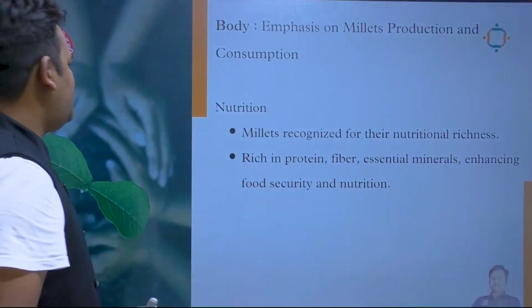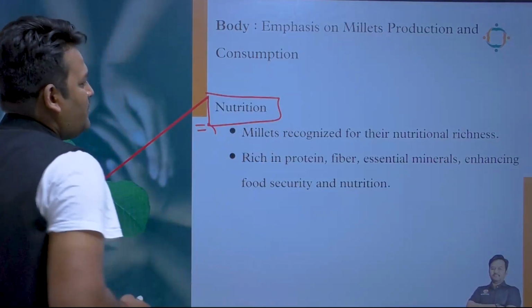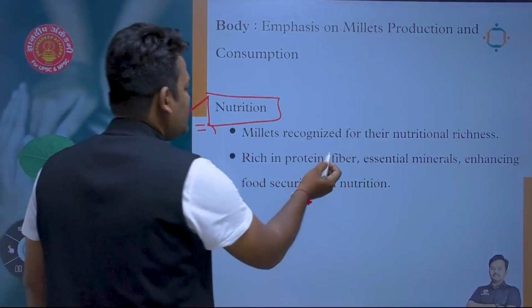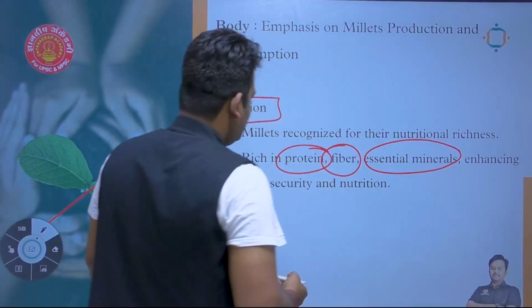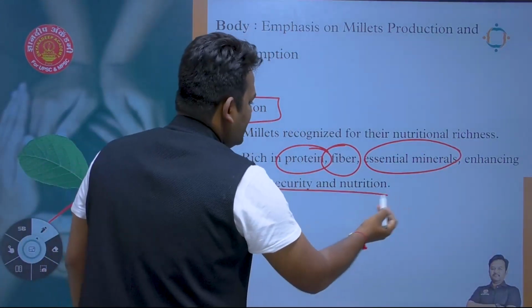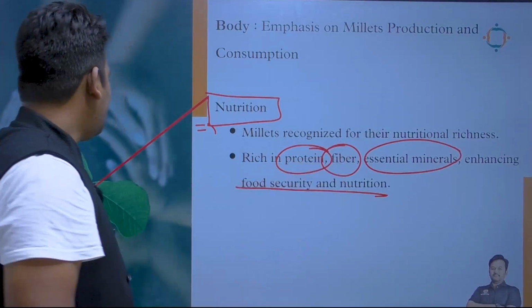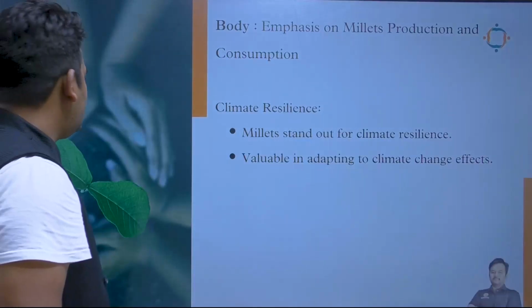Second part, they are nutritious as well. Millets are recognized for their nutritional richness. They are rich in proteins, rich in fibers, essential minerals, enhancing food security as well as nutrition, which is more necessary right now. Okay, third point, why is millet production necessary?